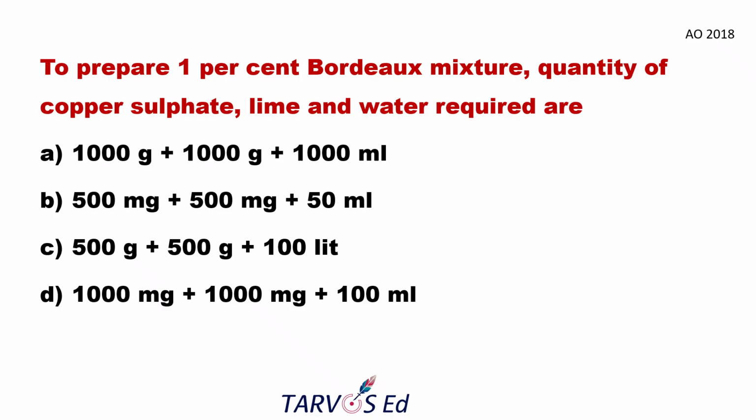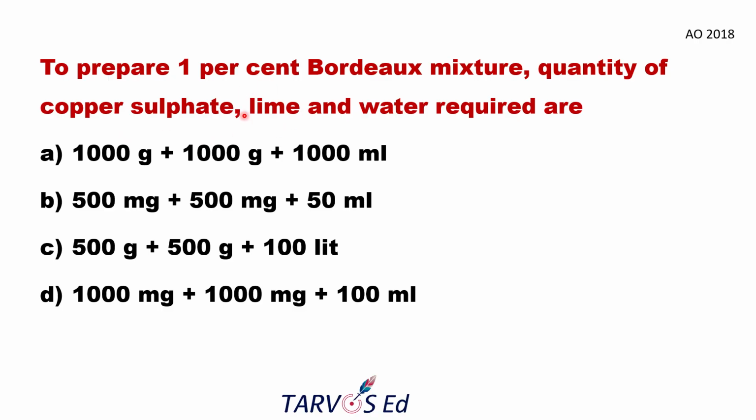And here the most commonly used chemical-based question is: to prepare 1% Bordeaux mixture, the quantity of copper sulfate, lime and water required are. You must be aware of the Bordeaux mixture, which is a fungicide. Bordeaux mixture is the combination of two chemicals, copper sulfate and lime.